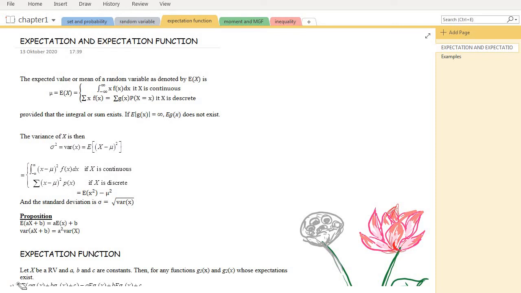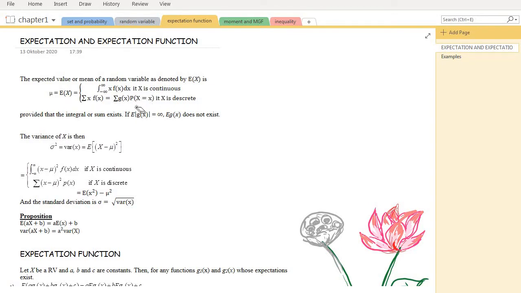Today we are moving to the expectation function of chapter 1. So this is the third subsection of chapter 1, expectation and expectation function. As a definition, the expected value or mean of a random variable can be denoted in this form, which is expected of x. So we can find the expected of x as